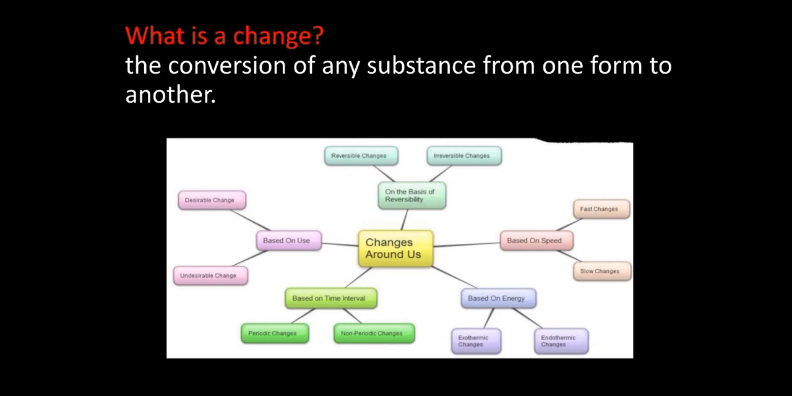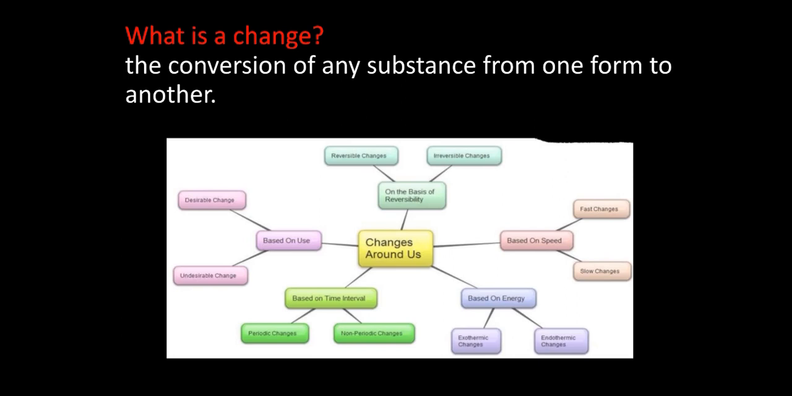For example, melting of ice, rotting of vegetables, dissolving of salt or sugar in water, ripening of fruits, rusting of iron, withering of leaves, etc. All these changes involve a change in the properties of a substance, and as a result, substances show a change in their size, shape, state, position, color, composition, etc. So, thus we can define change as conversion of any substance from one form to another.